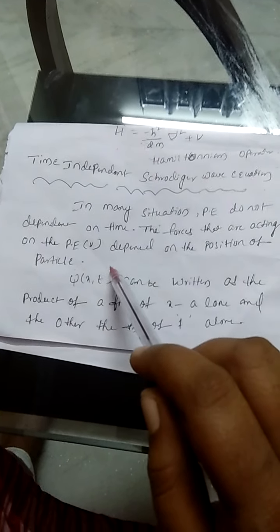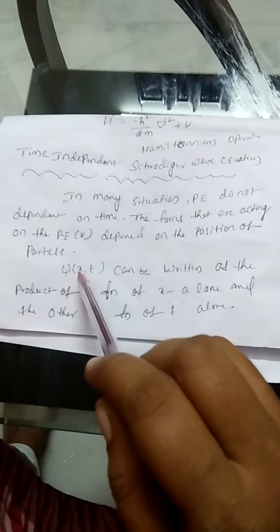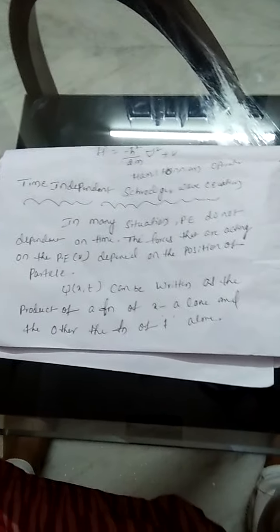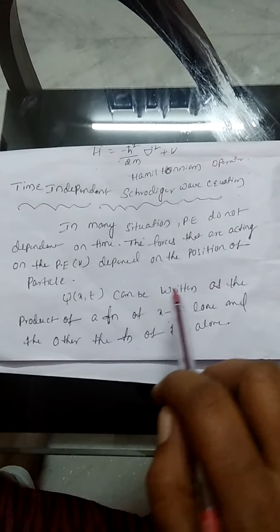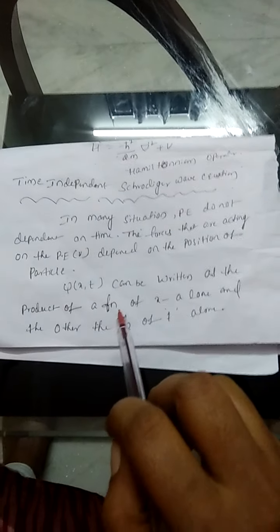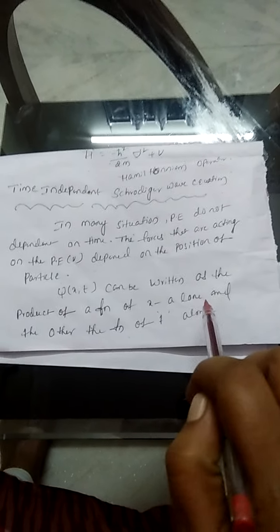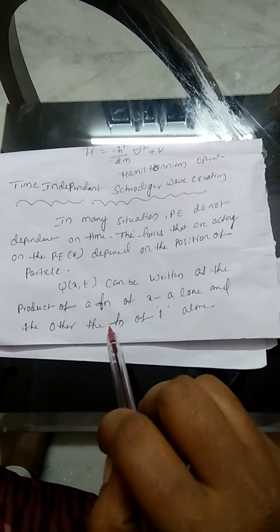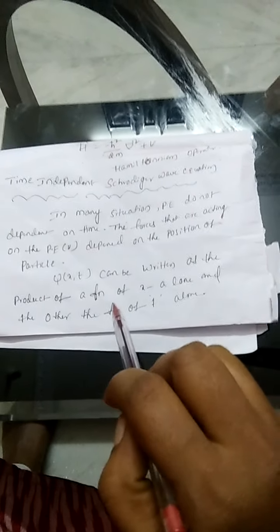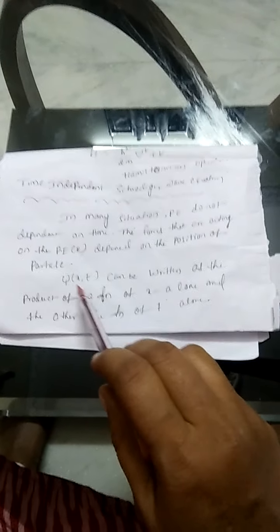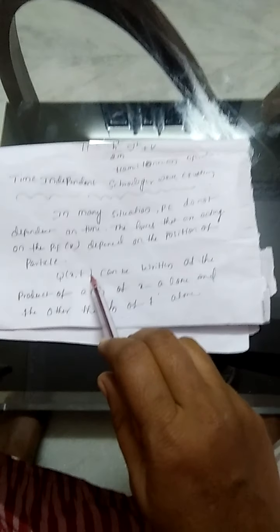To derive this expression, Schrodinger introduced a wave function, psi of x comma t, which can be written as the product of a function of x alone and a function of t alone. That means it is a function of position and time.